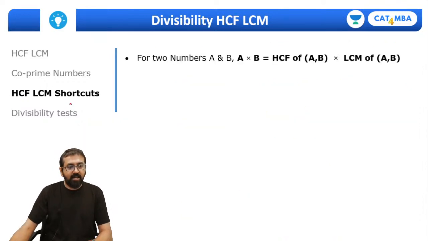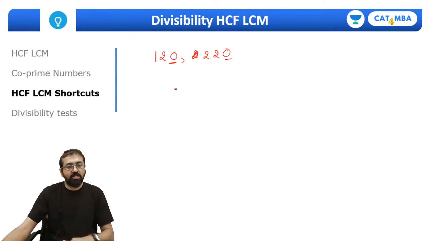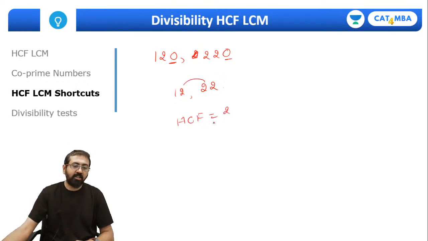And yes, some more HCF and LCM related shortcuts. If I ask you to find the HCF and LCM of numbers like 120 and 220, since both numbers have a 0, put that 0 aside and find the HCF and LCM of 12 and 22. The HCF, by looking at the numbers, you can make out is 2. And for the LCM, this is 2 into 6, this is 2 into 11.